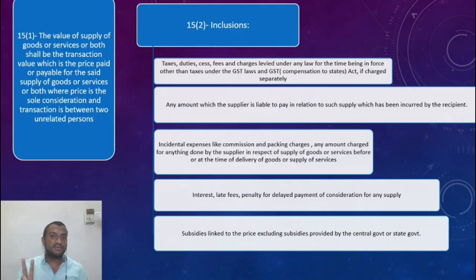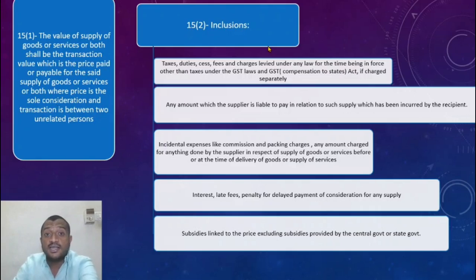But the transaction value will apply only when price is the sole consideration, and the second is the transaction is between two unrelated persons. If it is between two related persons, then there is a different method of valuation that should be opted. All right. So that is what 15 subsection 1 says. Simple final conclusion: if price is the sole consideration, yes. Is the transaction between unrelated persons? Yes. Then the value is the transaction value, which is nothing but the price paid or payable for supply of goods or services.